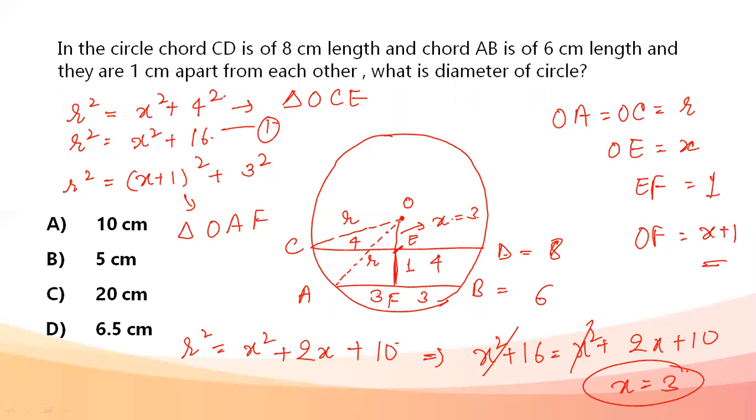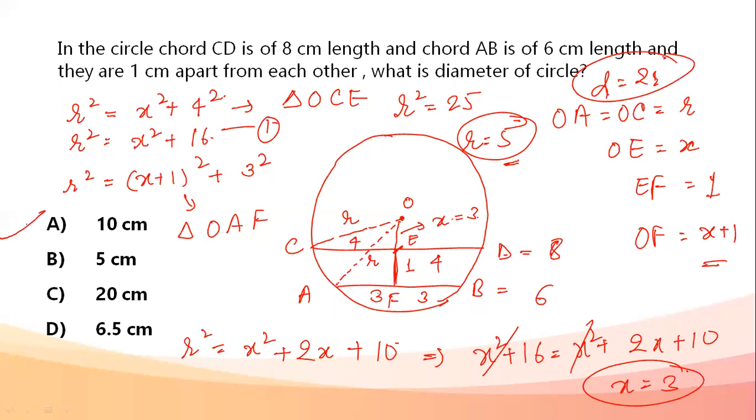Let's put the value somewhere. R square is equal to, putting the value of x equal to 3 in the first equation, R square is equal to 3 square. 3 square is 9. 9 plus 16, 25. Value of R comes out to be 5 centimeters. So radius of the circle is now 5 centimeters. Diameter is 2R. Diameter comes out to be 10 centimeters. Basic geometry involved, using Pythagoras theorem twice and having the answer.